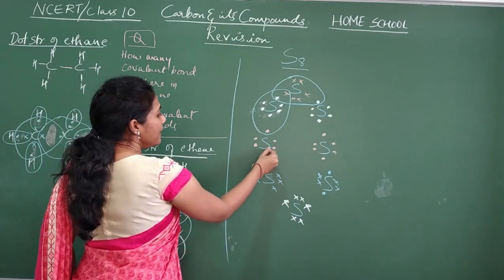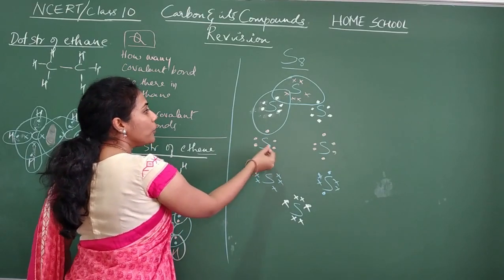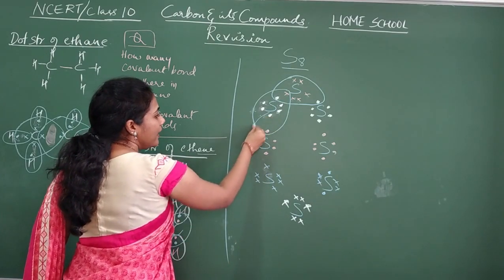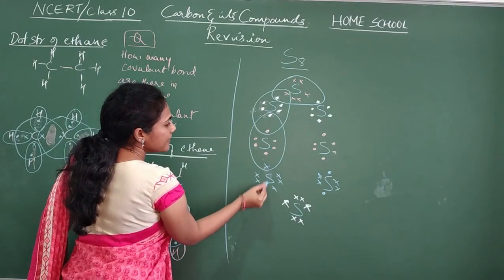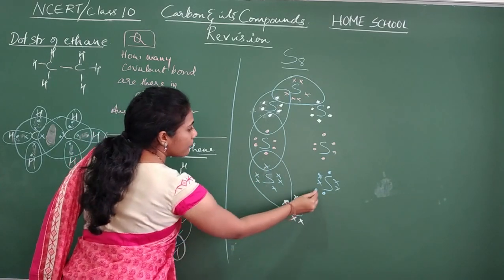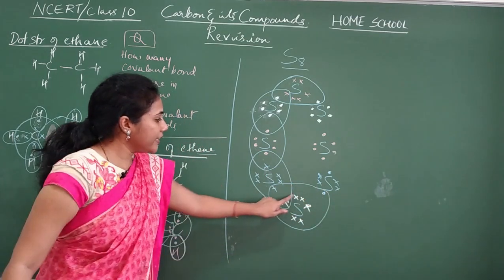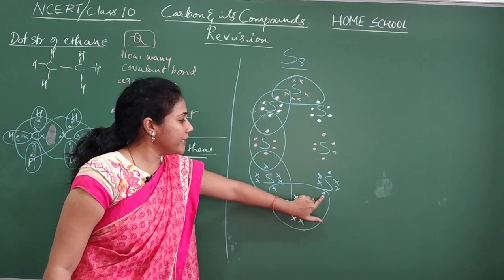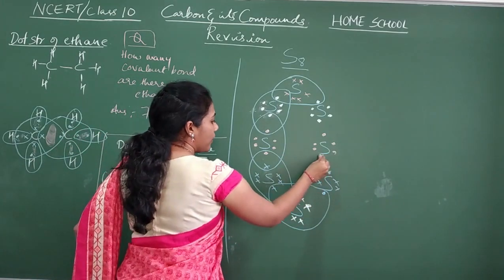Okay, and similarly this sulfur. Already 6 electrons are there, but it wants 2 more. 1 electron it will take from this neighbor, another electron it will take from this neighbor. Okay, like this. And coming to this sulfur, like this. Yes or no? See, already 6 electrons there, guys. 1 electron it is taking from this neighbor, another electron from this neighbor. Okay, like that from both the neighbors they should take electrons.